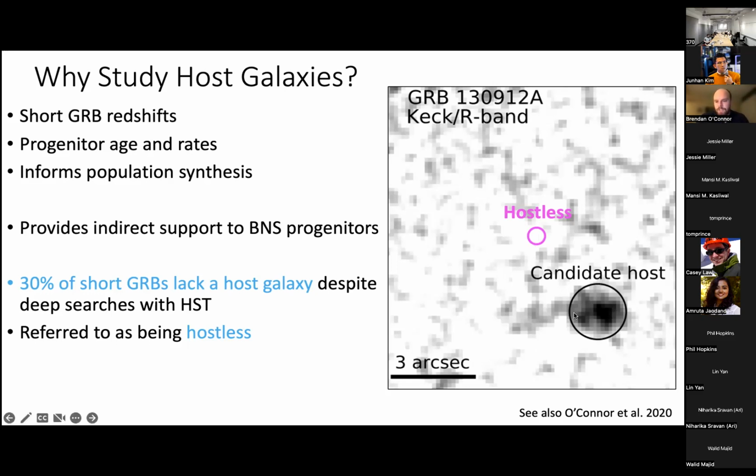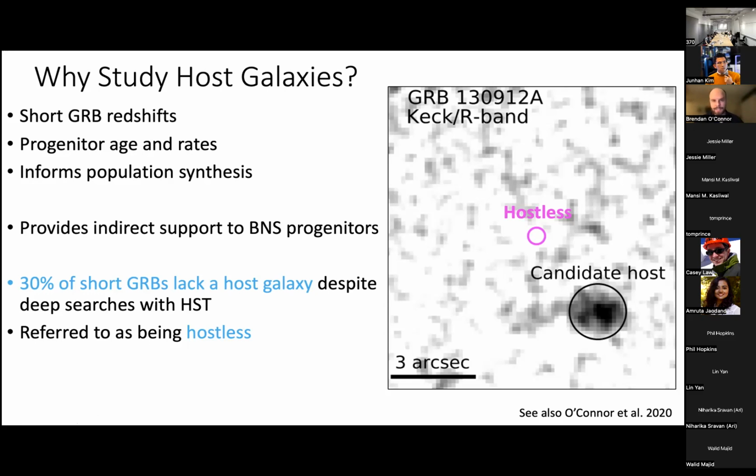But there's this candidate galaxy really nearby. It's a few arc seconds away, and it's a candidate host. But due to its faintness, it's possibly just a chance alignment. It's not clear that this should be the actual host. When we compute the probability that they're related, we find it's a little bit too high a chance that this is just an unrelated galaxy on the sky.